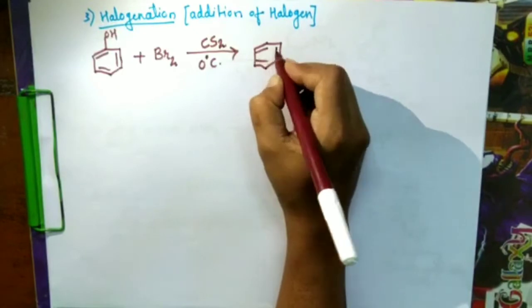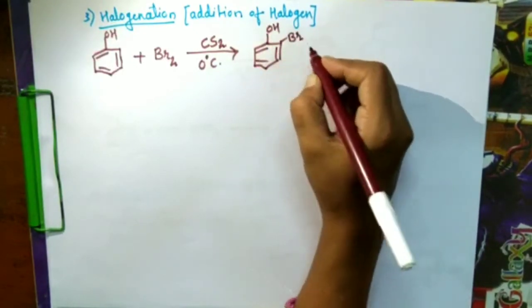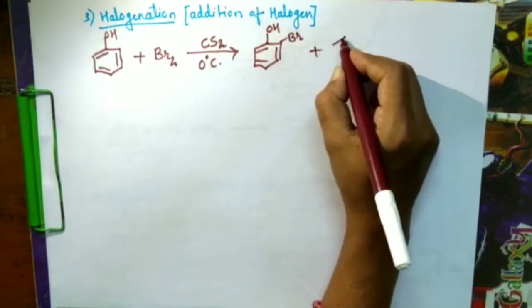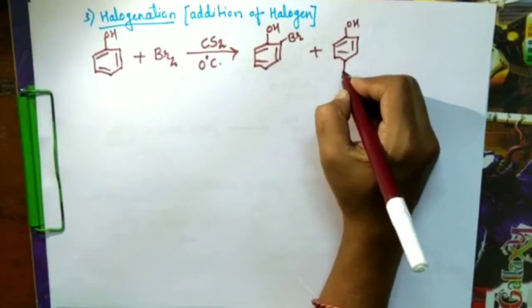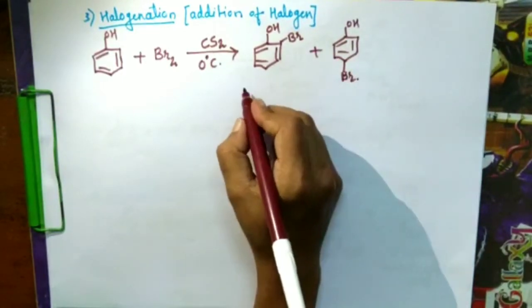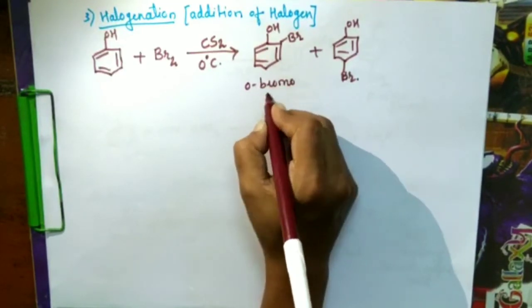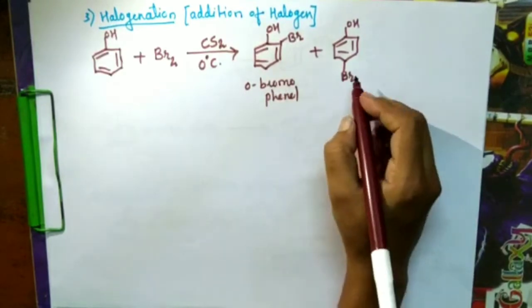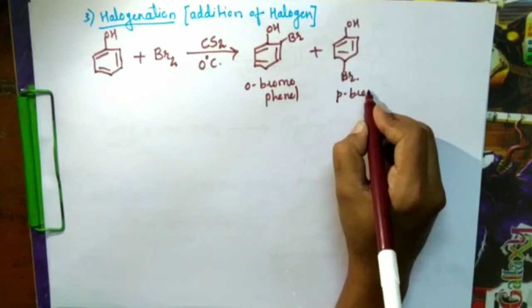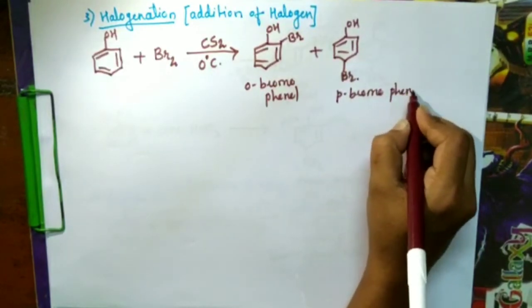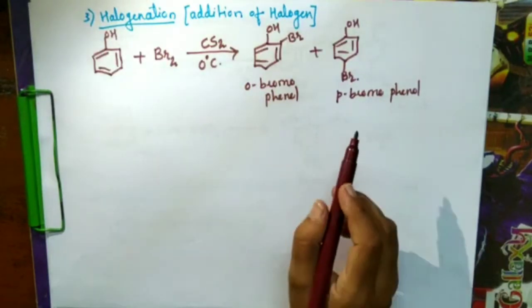Here we will get monosubstituted ortho-bromophenol, or 2-bromophenol, or para-bromophenol, that is 4-bromophenol.